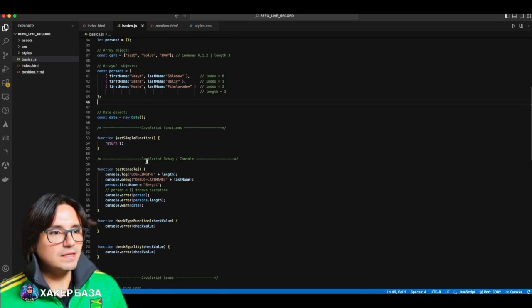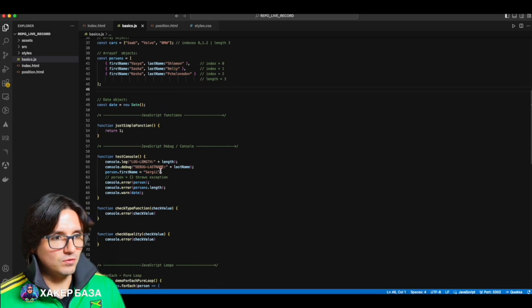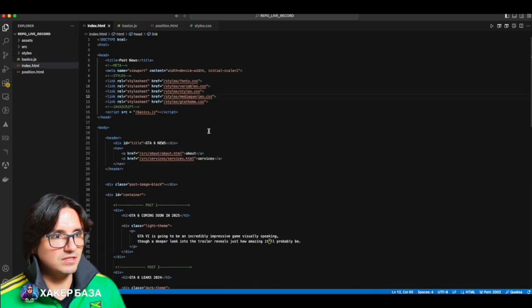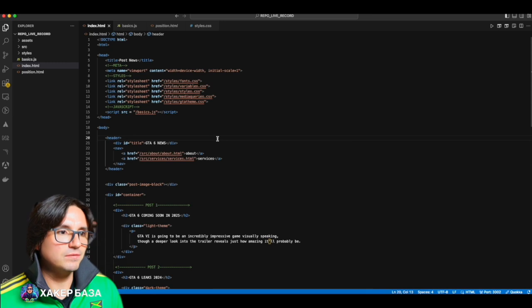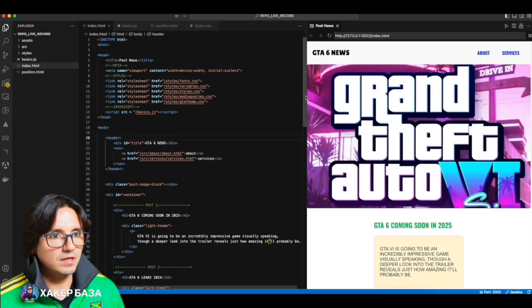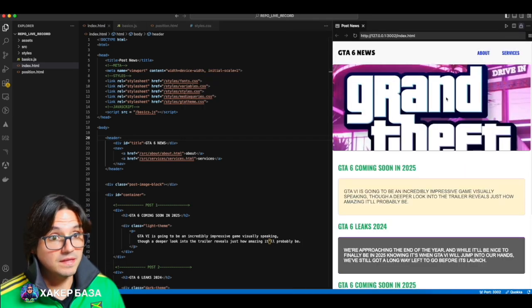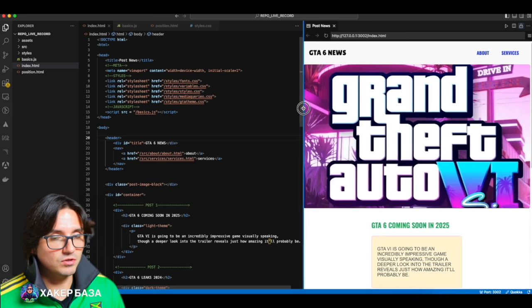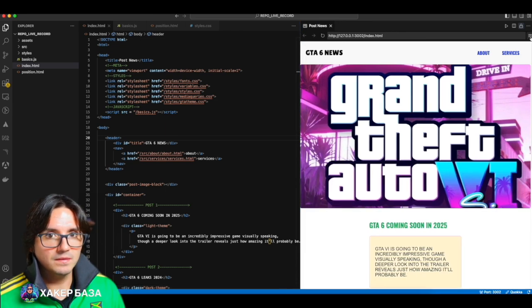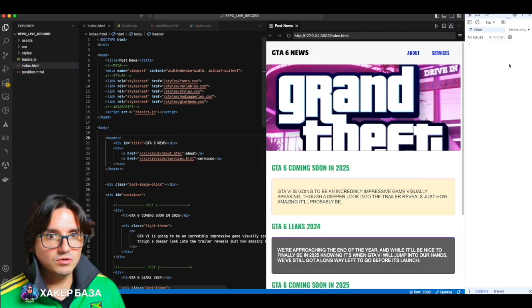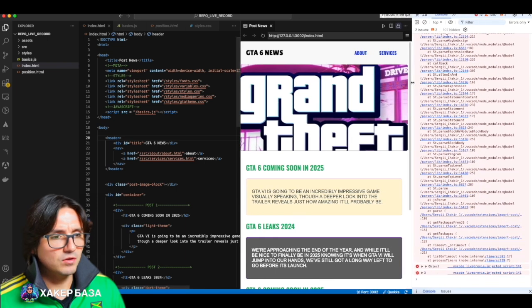Okay, well then the interesting part begins, without which we cannot live. Let's add the console. If we open the browser again, go to index.html where we connected our basics, press Control-Shift-P or Command-Shift-P, Live Preview. Okay, good. So look, now we will finally work with the developer console. What is it? Click here, Open DevTools pane. In the browser, this opens with F12 on the page, just so you know. It doesn't matter if you have a Mac or Windows.